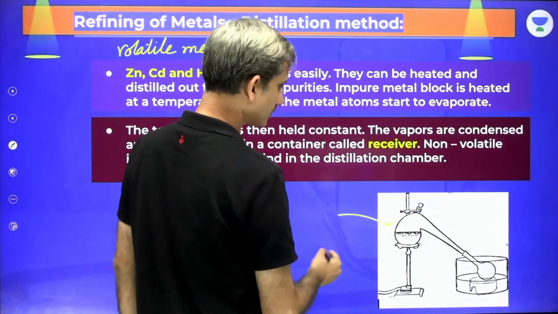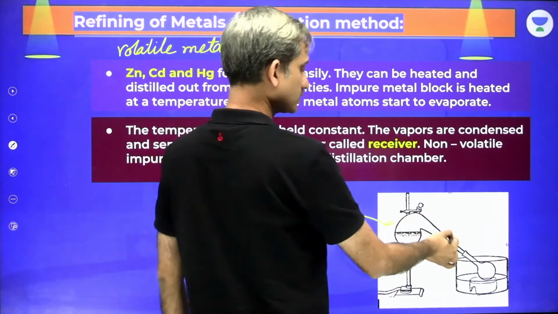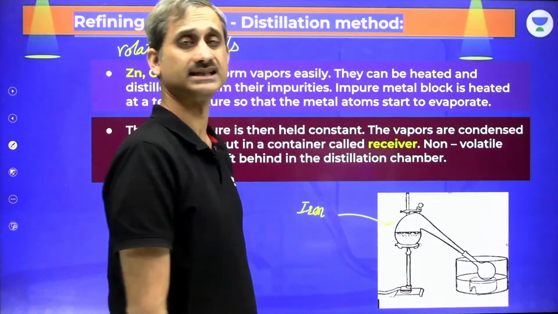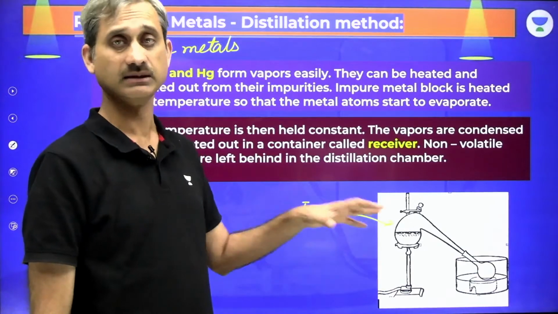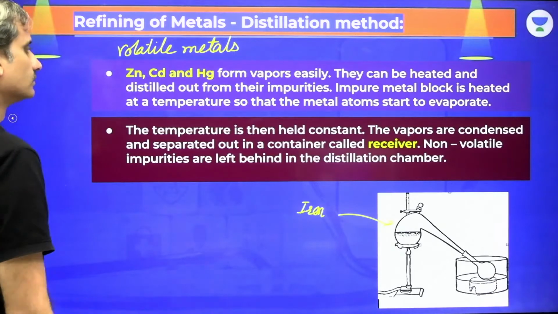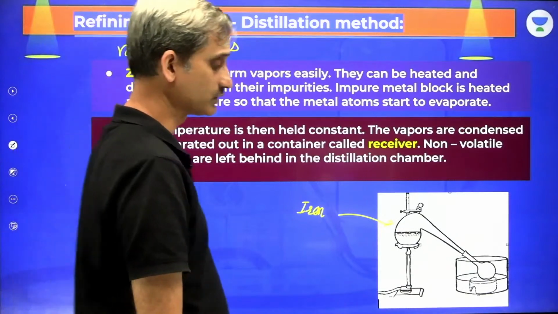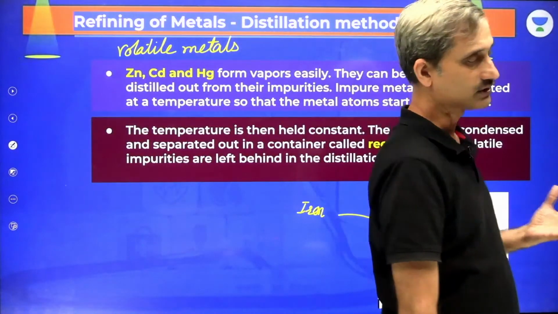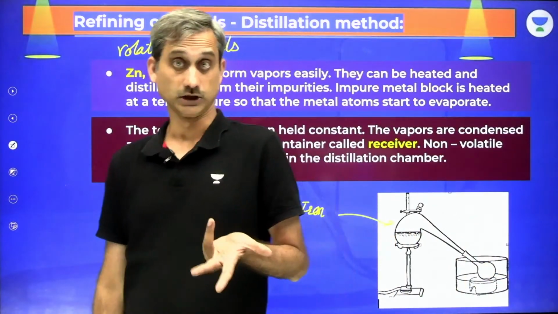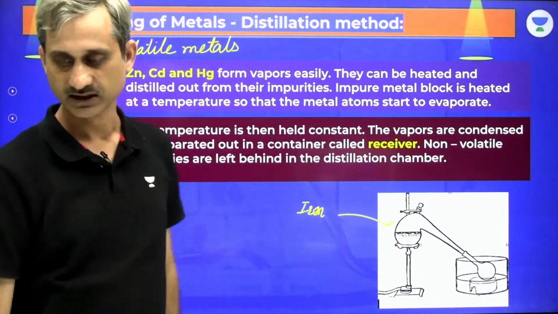Here this is an iron retort which is being heated. Zinc goes into the vapor and it's cooled in the container under water. So that is how zinc can easily be extracted, easily be refined. Okay. So that is distillation. They may ask you the question, which of the metals are purified by distillation? If you haven't read NCERT and if you haven't attended the lecture, then you would say, oh, metal distillation. No, but these metals are purified by distillation.